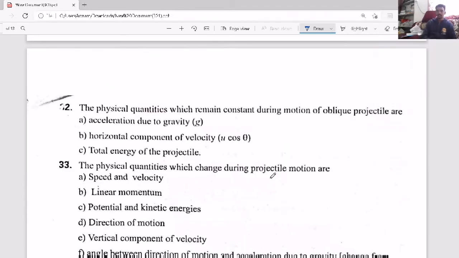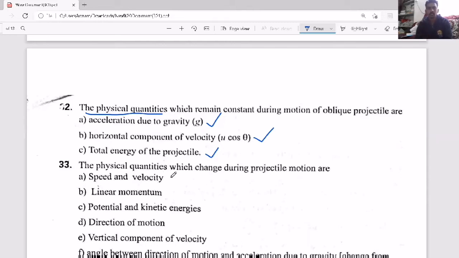Now, as I said, here I have given points. Just remember the physical quantities which remain constant throughout the projectile motion: one is acceleration due to gravity, one is the horizontal component of velocity, and total energy. What energy will the projectile have? Kinetic energy. As it is going up, velocity decreases, kinetic energy decreases. While coming down, velocity increases, kinetic energy increases, but total energy remains constant.